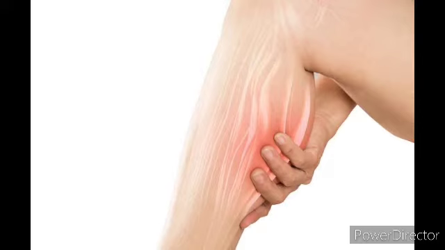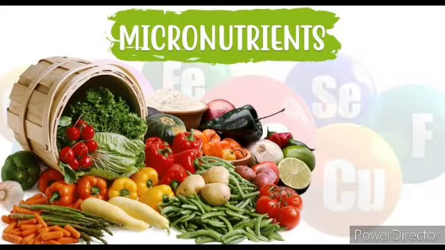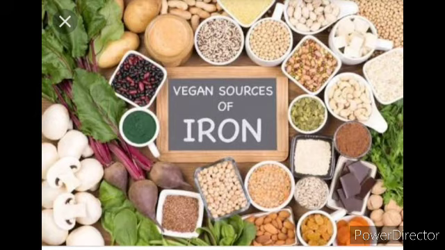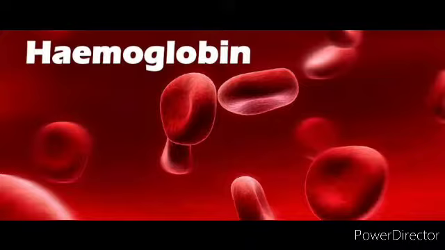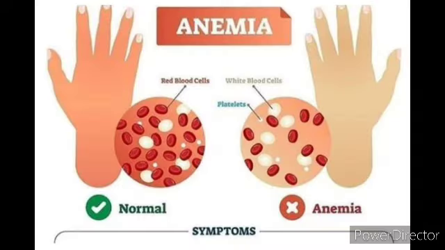Now, let us focus on the micronutrients, that is, the nutrients which are required in lower proportions. First, it's about iron. Iron can be obtained from fish, nuts, egg yolk, liver, etc. Synthesis of hemoglobin is mainly due to the presence of iron. Deficiency of iron results in anemia, a disorder where there is a deficiency of hemoglobin in the blood.